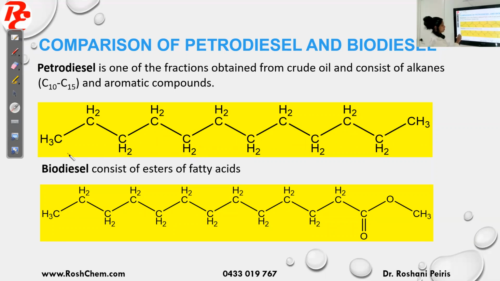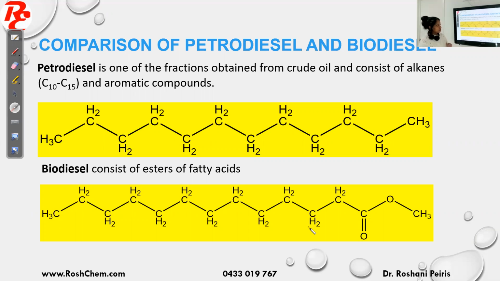Biodiesel, we know, is an ester of fatty acids. It has a long carbon chain, and you can see you have COOCH3, which is the ester functional group. Petrodiesel is just a hydrocarbon. This is an ester. Because it's a hydrocarbon, this molecule is non-polar, so it only has weak dispersion forces. The petrodiesel molecules are only attracted by weak dispersion forces, whereas biodiesel is polar, therefore it has stronger dipole-dipole interactions. Therefore, biodiesel molecules are more strongly attracted than petrodiesel molecules.